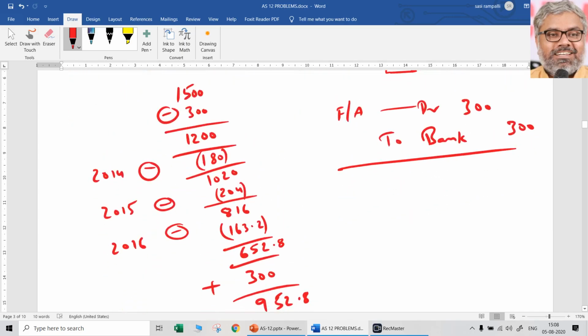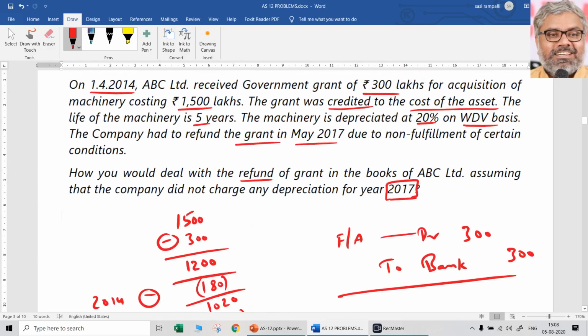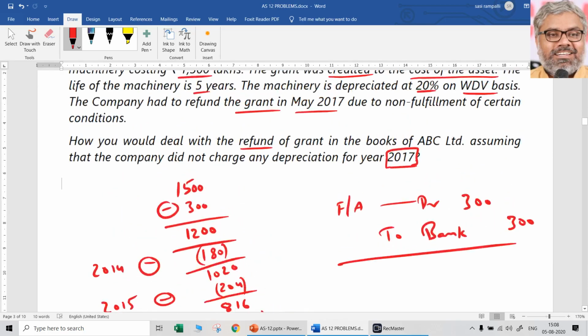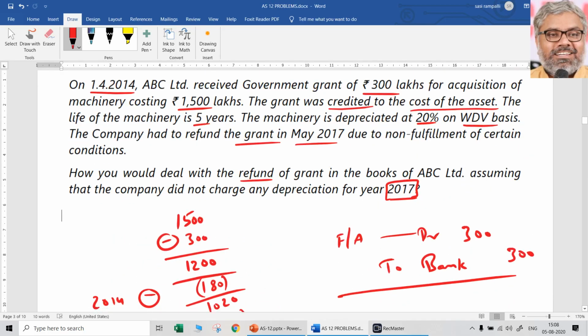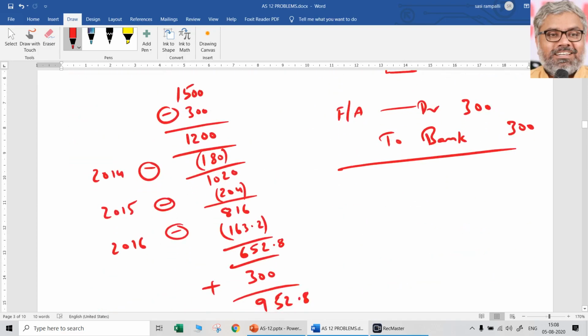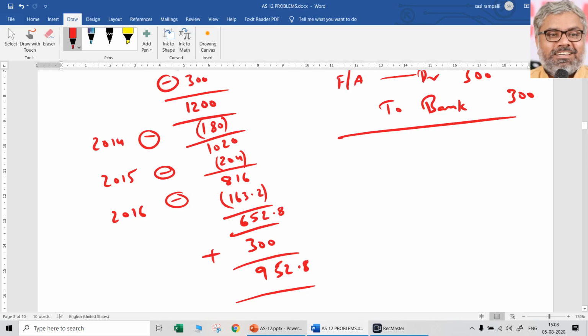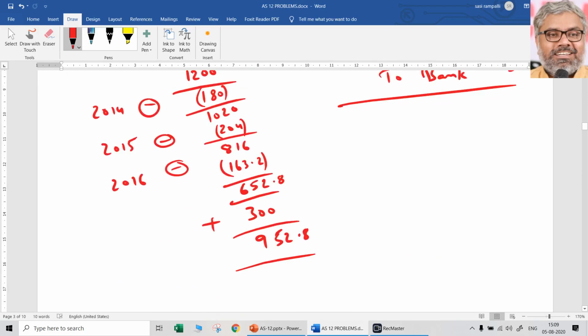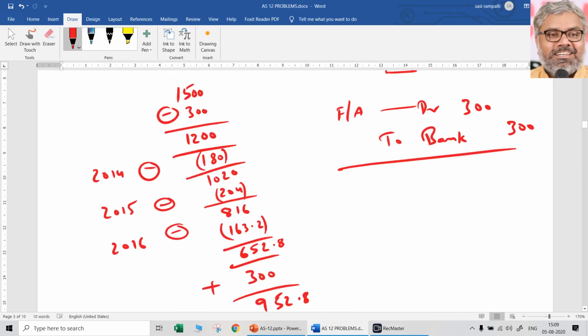It has to be depreciated for the remaining 2 years on a systematic basis, but they are depreciating on 20% WDV basis. That is not going to be enough now onwards. They have to change the depreciation. We are not asked about what is the solution for it or what is the way that they have to choose, but definitely one thing for sure, they have to depreciate this 952.8 lakhs over the period of 2 years, that is 2017 and 2018. Ideally, that is what depreciation is supposed to be. How much is that? They may have to change the method, they may have to change the amount of depreciation. That depends upon what their accounting policy related to depreciation is according to S10.